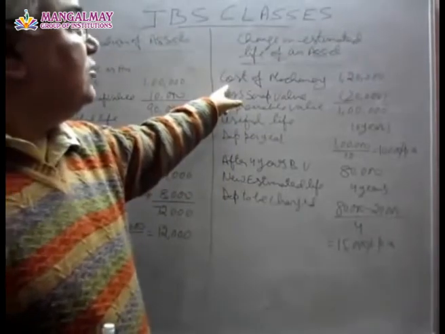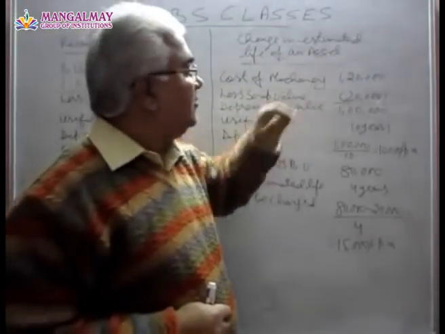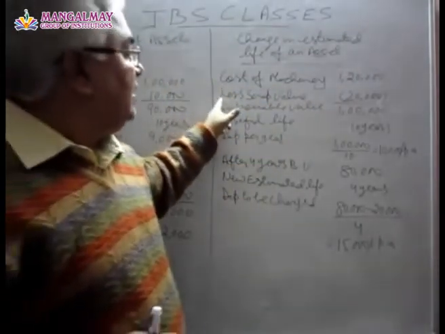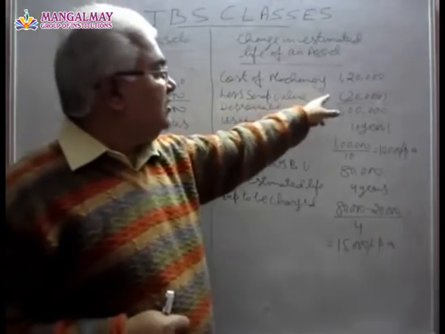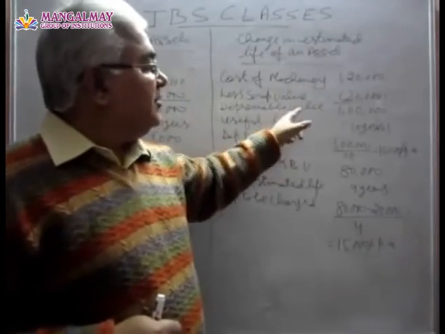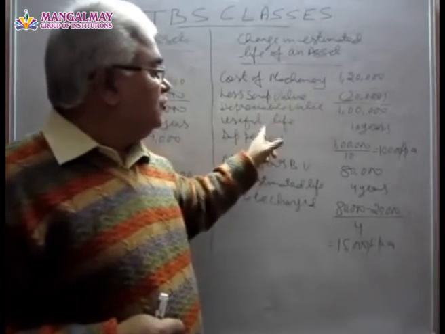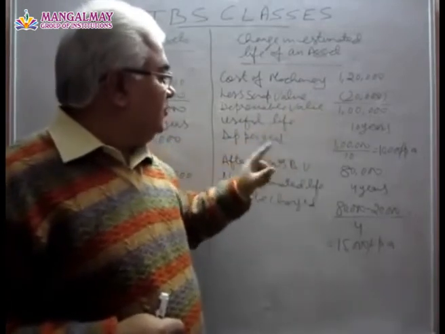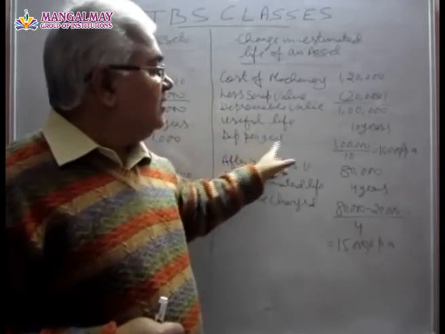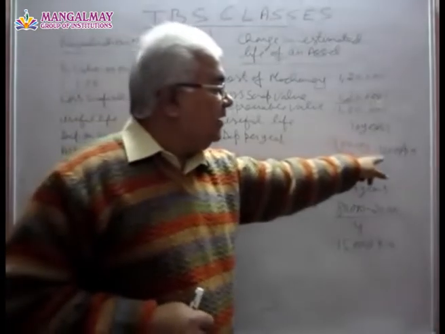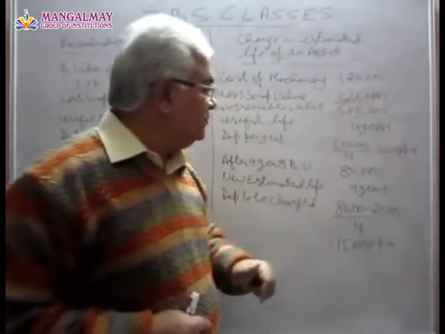In this case, cost of the machinery is 1,20,000 and expected scrap value is 20,000. So depreciable value is 1 lakh. Useful life 10 years. So depreciation per year on straight line method will be 10,000 per annum.